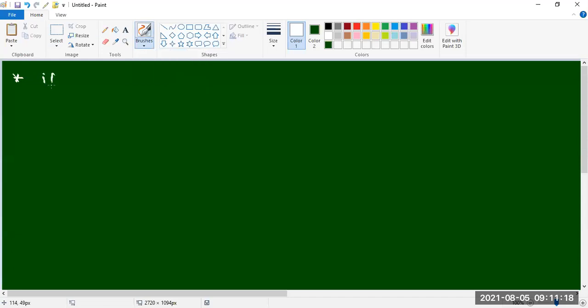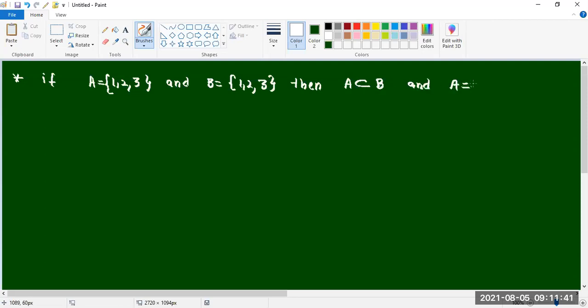If A equal to {1, 2, 3} and B equal to {1, 2, 3}, then A is a subset of B and A equal to B. Then we can say that A is a subset of A. That is, each set is a subset of itself.